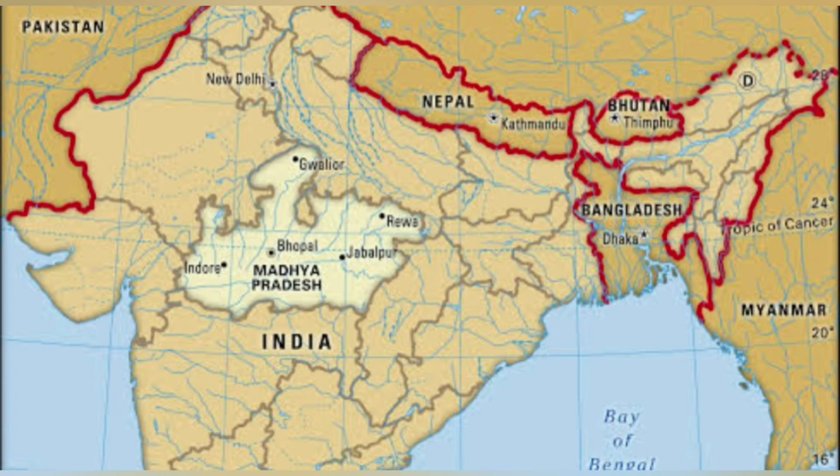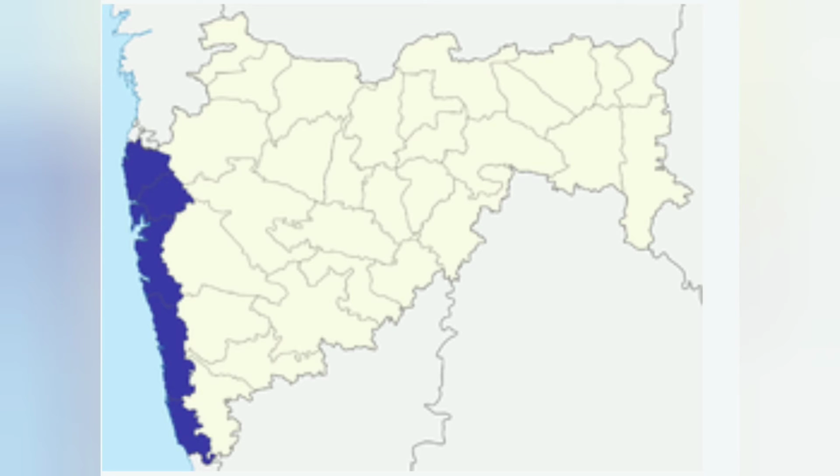Kemur Hills, which is in India, is in Madhya Pradesh. And if you look at Konkan Coast, the Konkan Coast is in Maharashtra. So again, this is also a bit of a different thing because Konkan Coast is in Maharashtra. So you had to know that. If you'd known about the Kemur Hills but you did not know about Konkan Coast, you would have missed out on this answer.